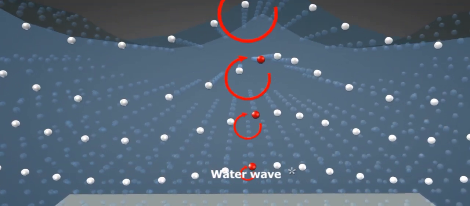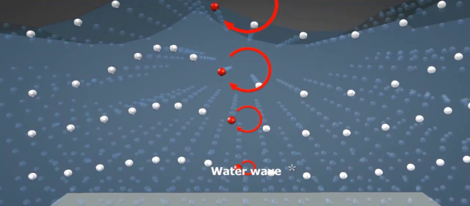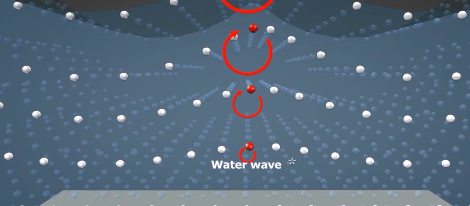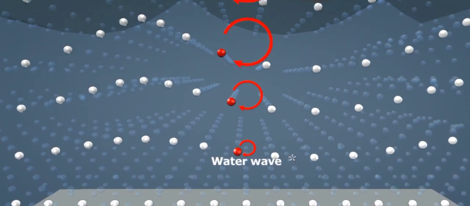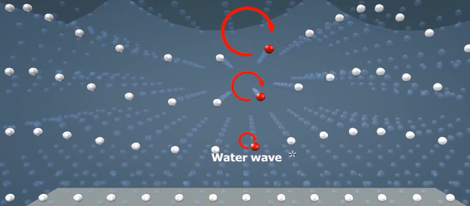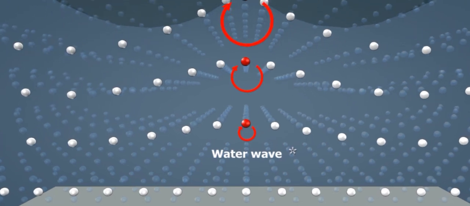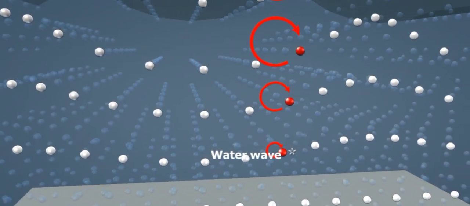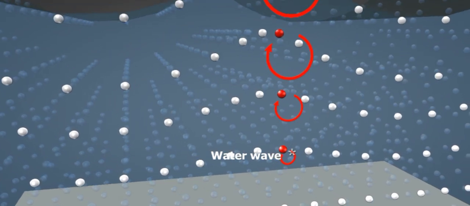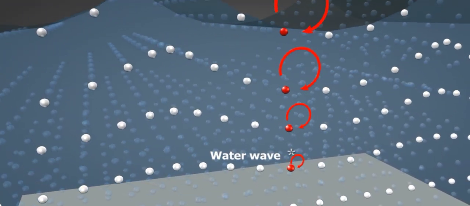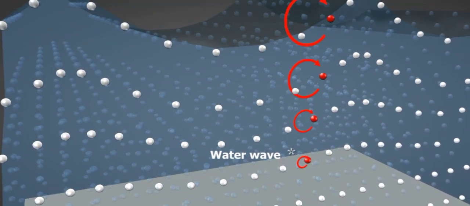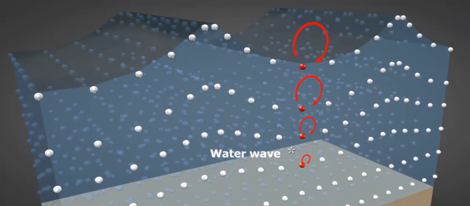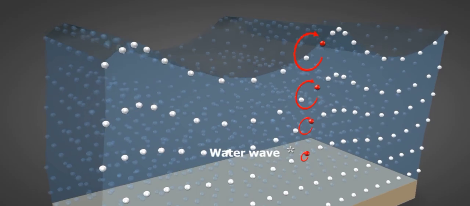For example, when we look at waves on the water, the particles are moving not only up and down, but also backwards and forwards, so water waves can also be described as a combination of longitudinal and transverse waves. The reason for this is that water is not a compressible medium, so the downward moving particles do not compress the particles under them, but push them to the sides. Waves traveling through a solid medium, for example seismic waves, are even more complex.